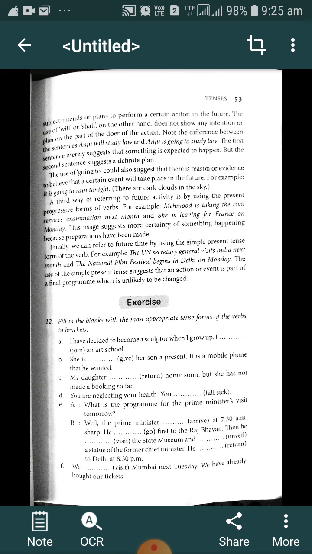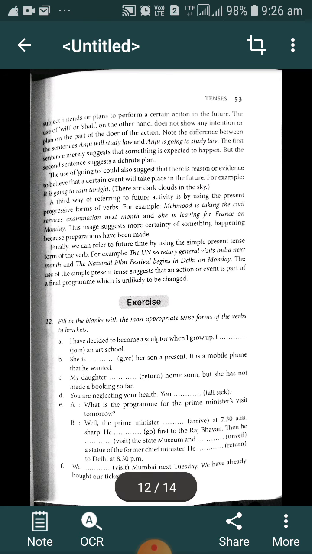That type of plan, that type of decision, we can express with the help of going to form. But when we use shall or will, there is no definite or confirmed plan that something will happen. When we use the going to form, we are saying that that particular thing is going to happen.